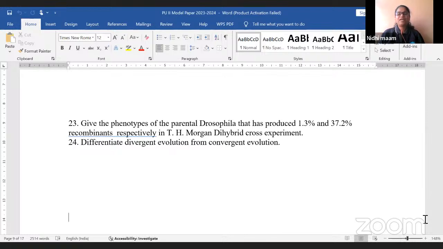So, when T.H. Morgan did his experiment, he considered two characters. One is eye color. The next one is the size of the wings. I'm not asking the ratio here.